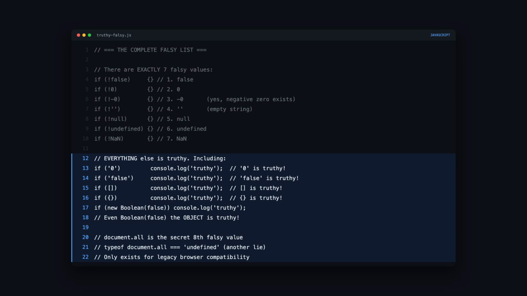Because it's an object and all objects are truthy. There's technically a secret 8th falsy value, document.all. It returns typeof undefined even though it's an object. This exists purely for backward compatibility with ancient IE code that used typeof document.all to detect the browser. The spec added special behavior just to not break old websites.